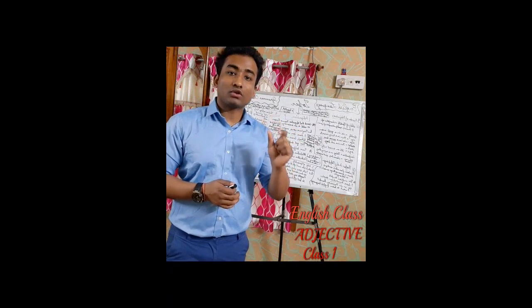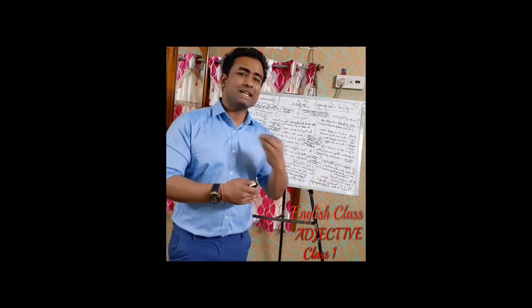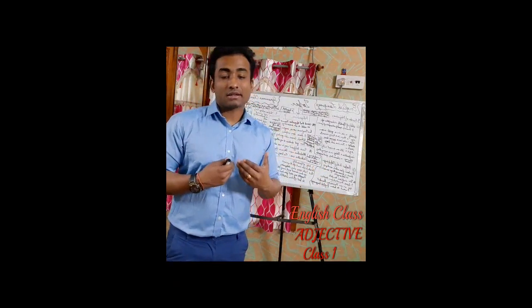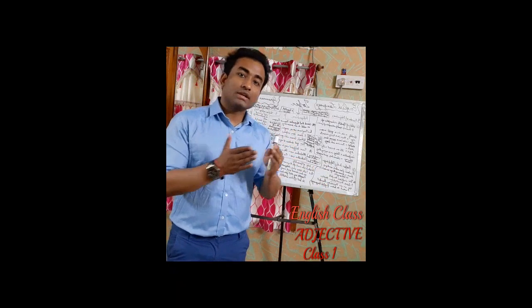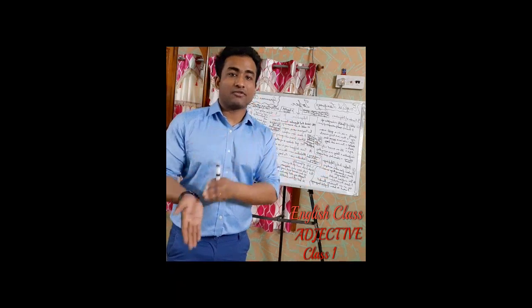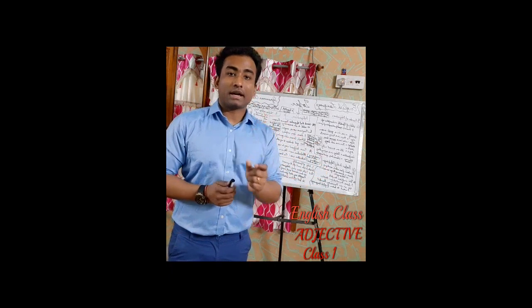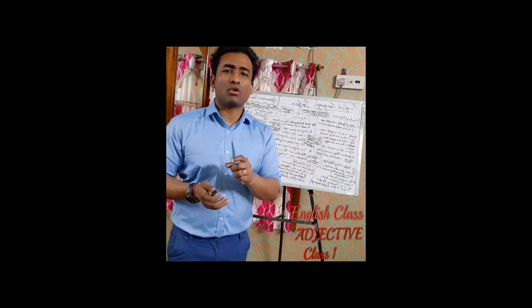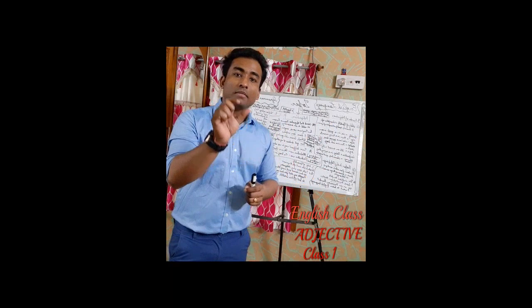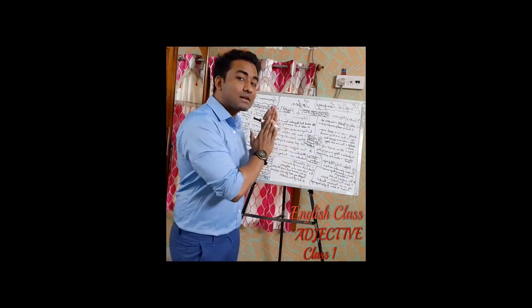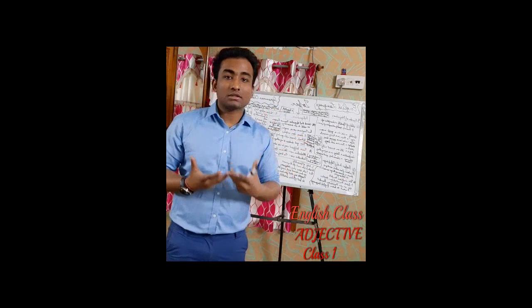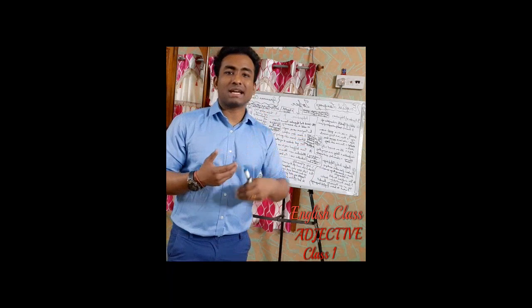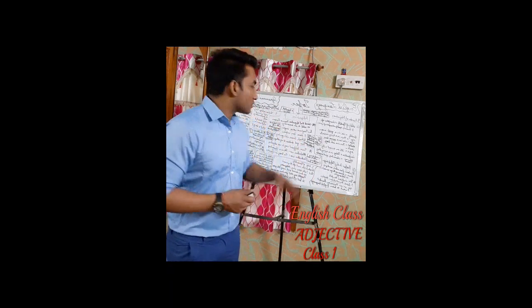Now I want to describe this noun or add meaning to this noun. So I am putting another word, that is some. Now I am saying, suppose if I say I have sugar. So here sugar is a noun, have is a verb, I is a pronoun. But if I want to add meaning to this noun sugar, then I am putting another word, some. So this some is actually an adjective, because it is describing the sugar, that how much do I have? Some. So it is describing it, or you can say it is adding a meaning to it. So this is the first example.